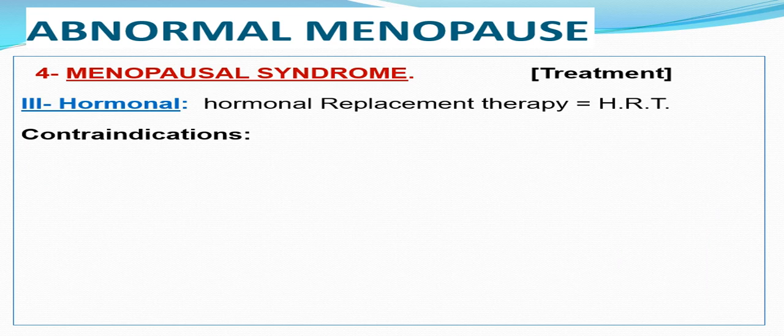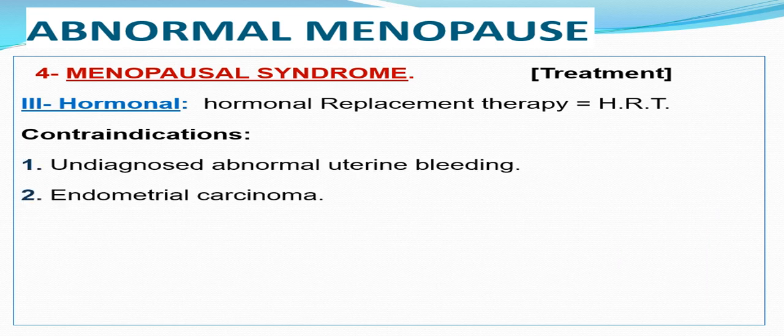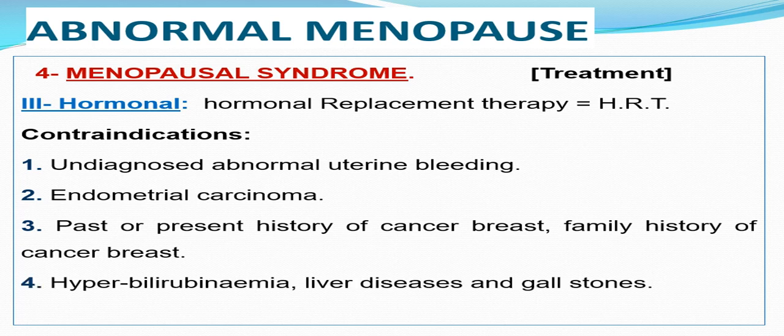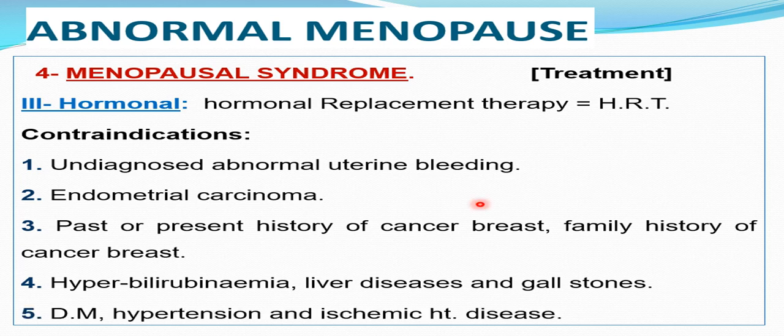Hormone replacement therapy should be contraindicated in all cases with undiagnosed abnormal uterine bleeding or those having endometrial carcinoma or family history of endometrial carcinoma, present or past history of cancer breast or family history of cancer breast, and those having impaired liver function indicated by hyperbilirubinemia and liver disease or gallstones, or those having diabetes, hypertension, or ischemic heart disease.